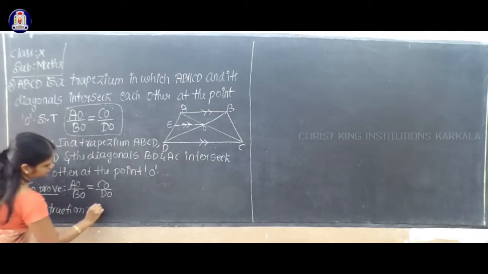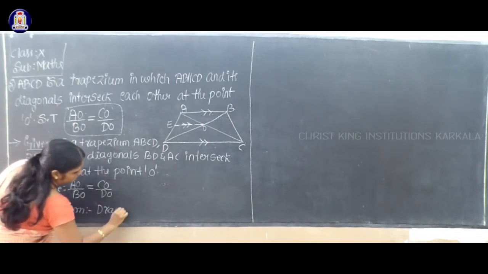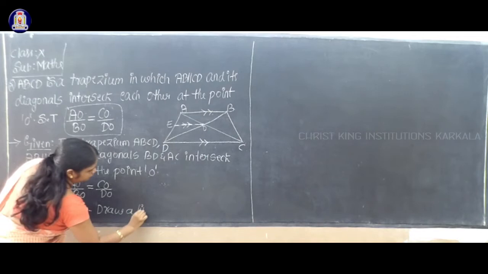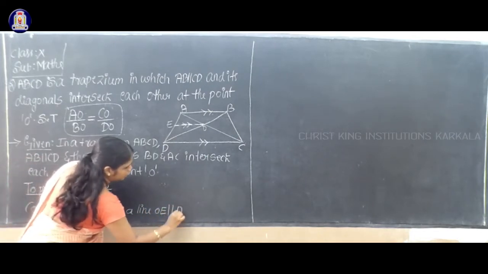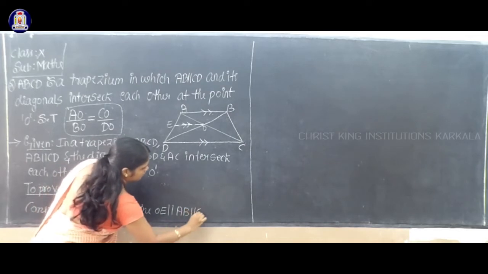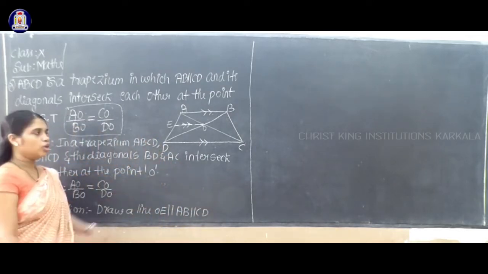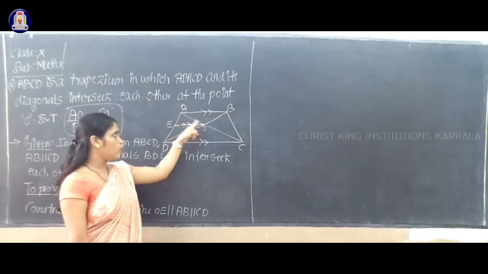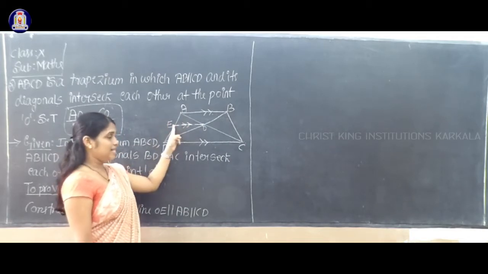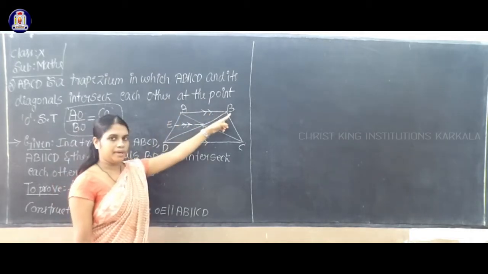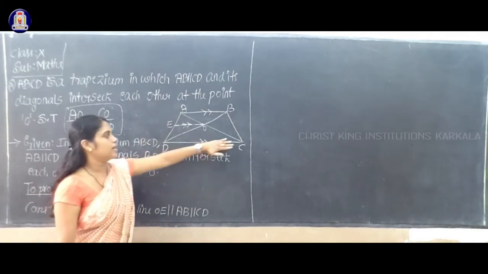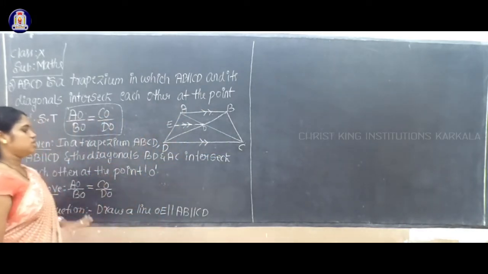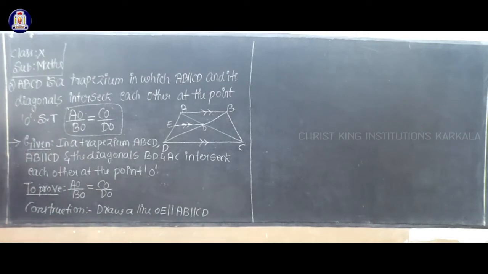Draw a line OE which is parallel to AB as well as CD. You have to draw one line OE, and that line must be parallel to AB. Since AB is parallel to CD, that line is also parallel to CD. Okay, so this is my construction. I'll repeat once again.